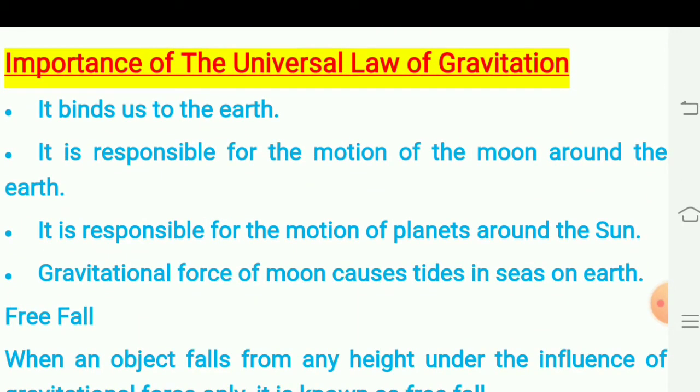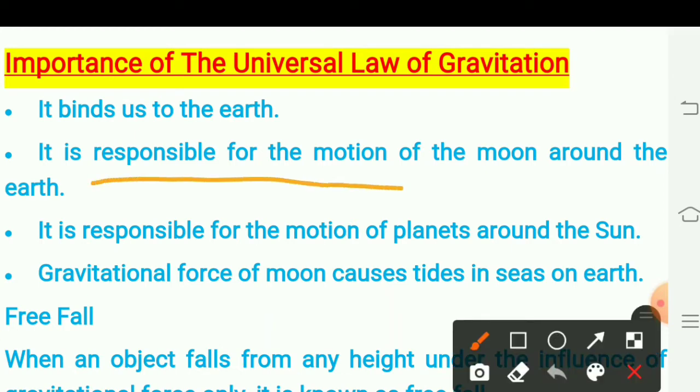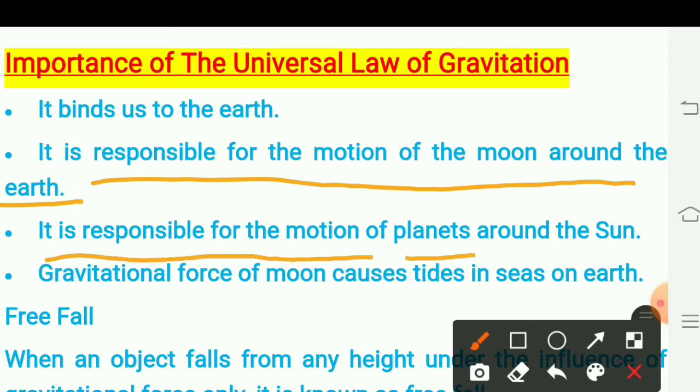What is the importance of the universal law of gravitation? It binds us to the earth. It is also responsible for the motion of the moon around the earth. It is responsible for the motion of the planets around the sun. Gravitational force of the moon causes tides in seas on the earth.